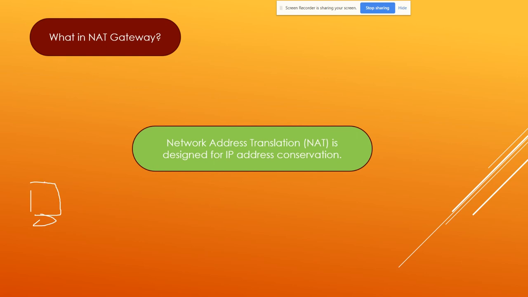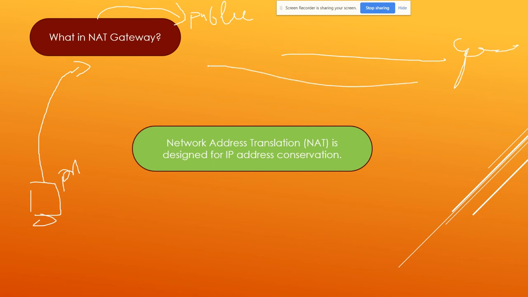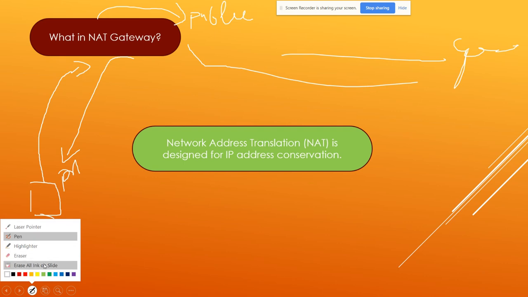So what happens once you place a request, like make a request to google.com, you reach the NAT gateway. NAT gateway has a public IP address assigned to it. It may be a single IP address or a pool of public IP addresses. So it converts your private IP address to the public IP address and sends the request to Google or Yahoo, whatever you are accessing. And then once it receives the response, it again converts the public into the private and sends the response back to your virtual machine. So this is the work of the NAT gateway.